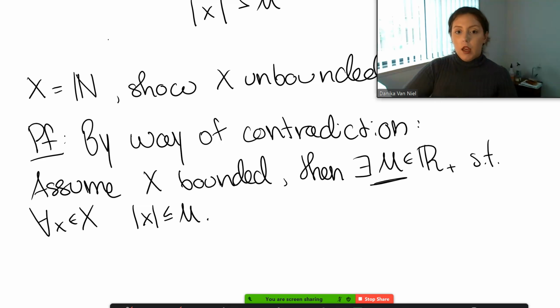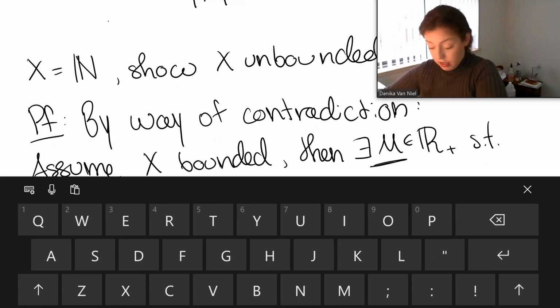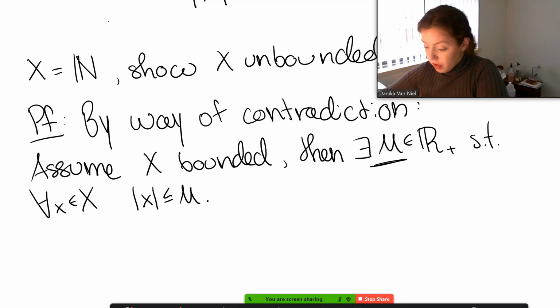So what tool can we use? Hopefully you're thinking about AP, because that's one of the only tools that we have right now. Let's see, what does AP give us? It gives us a natural number that's bigger than a real number. That sounds very useful right now.